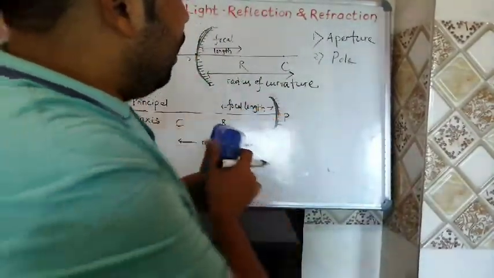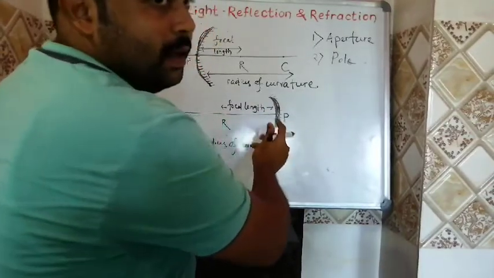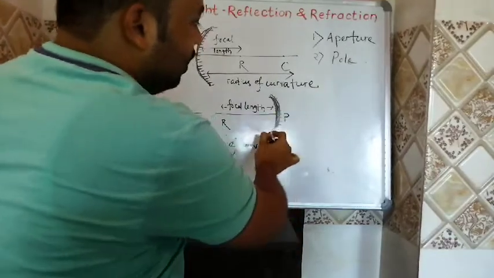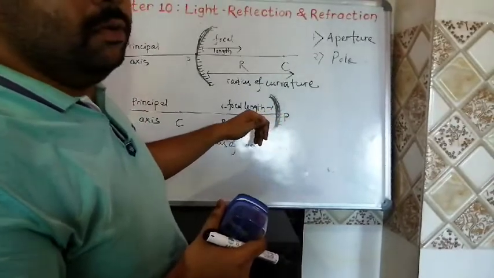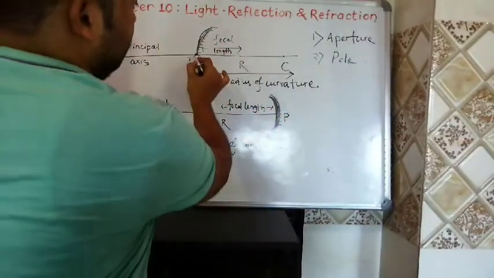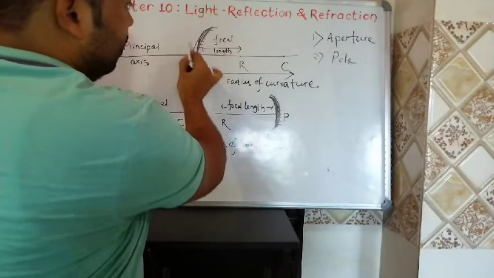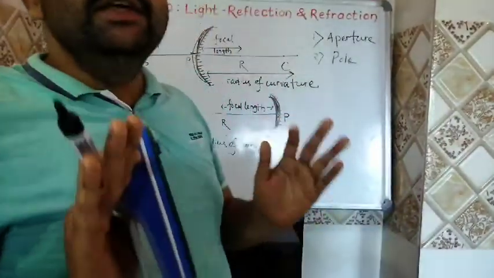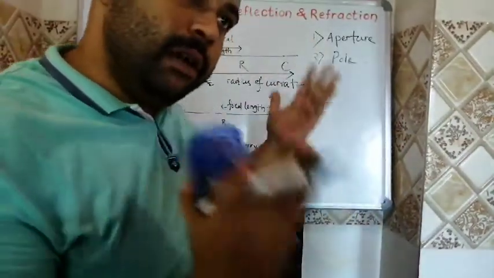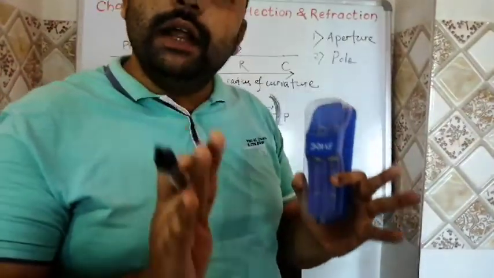From pole, the length upward is equal to the length downward, right? So the total length is called your aperture, and the midpoint of the total length is called your pole, right? In this case, see, this is P, pole. Here the total length is called your aperture, and the midpoint is called your pole. So pole is nothing but the midpoint of the reflecting surface of the mirror, that may be convex or that may be concave.